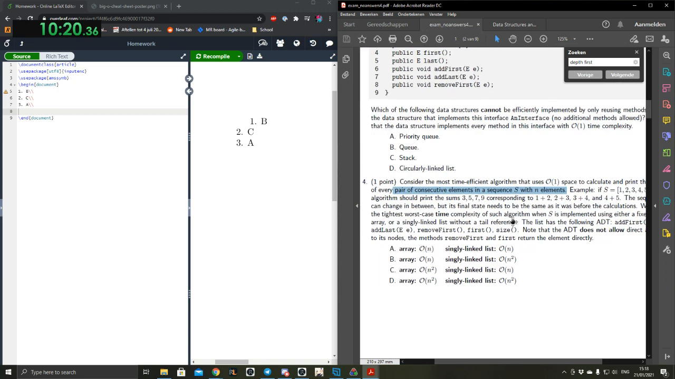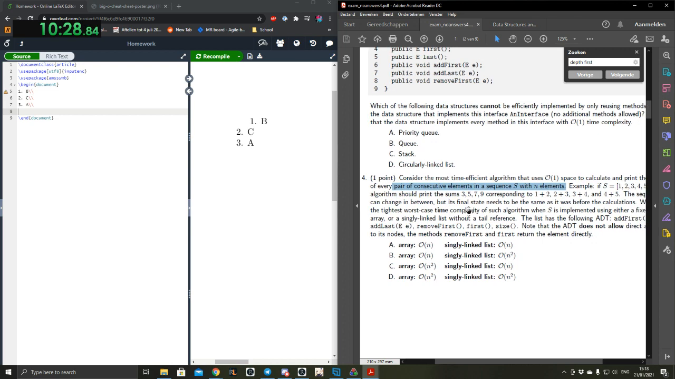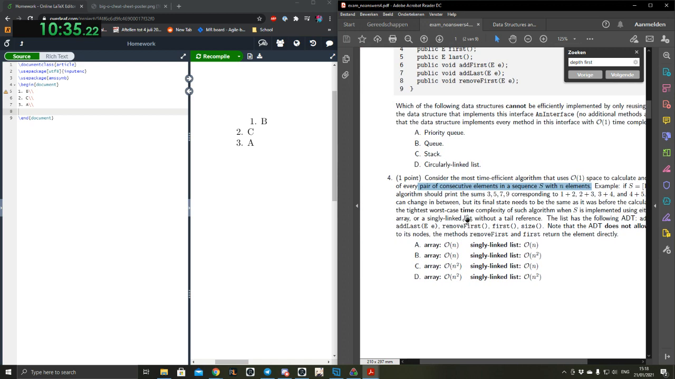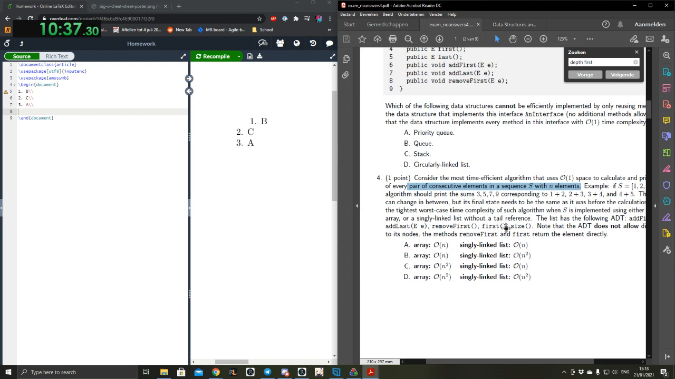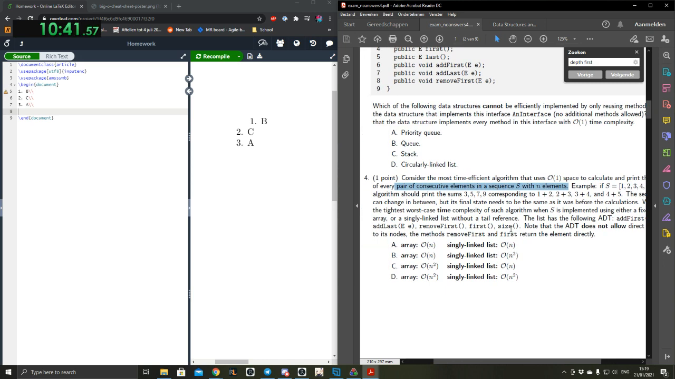S is implemented using either a fixed size array or a singly linked list without a tail reference. The list has the following ADT: add first, add last, remove first, first, and size. This is about a singly linked list. Note that the ADT does not allow direct access to its nodes. The methods remove first and first return the element directly.